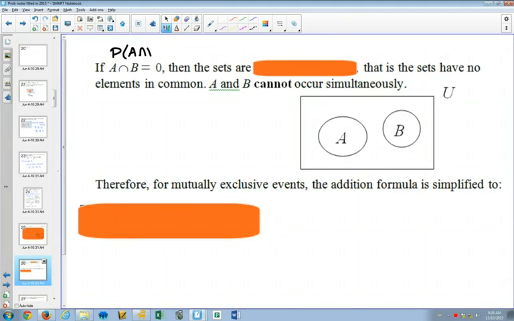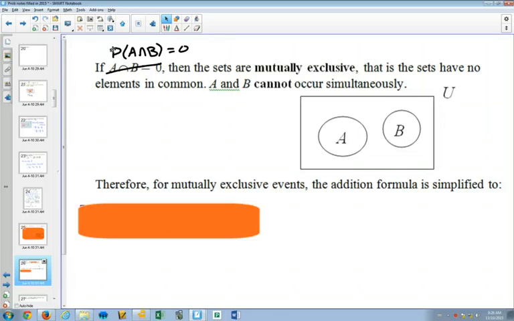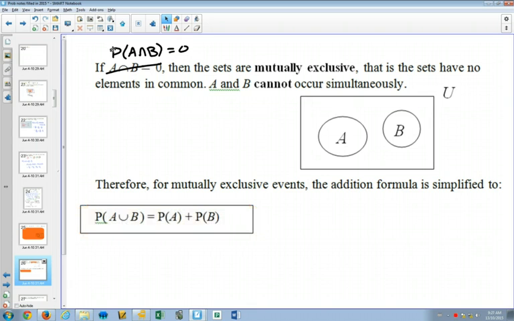To change this here. If the probability of A and B equals 0, there's a name for this. We call them mutually exclusive. They have nothing in common. Those circles would not overlap. They can't happen at the same time. And so our formula just becomes this.